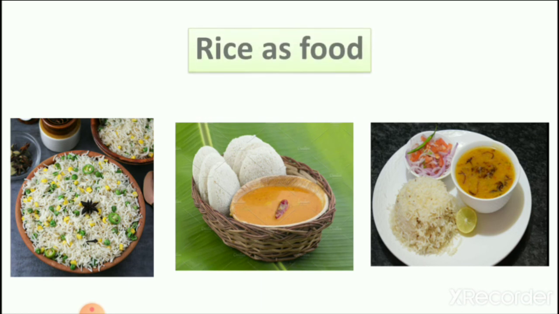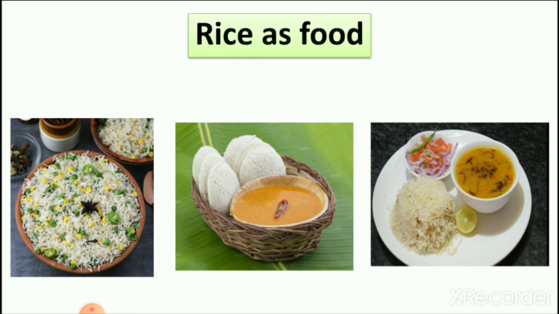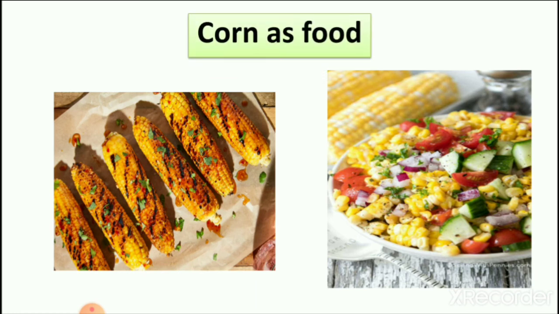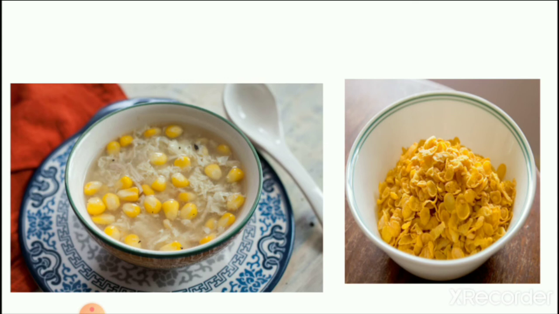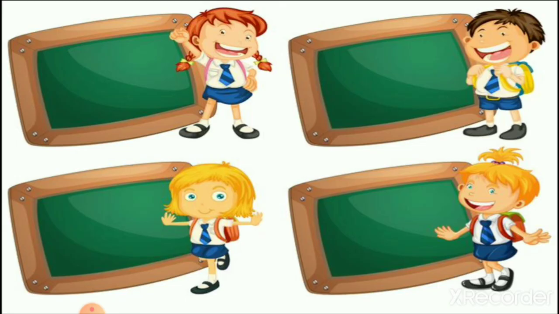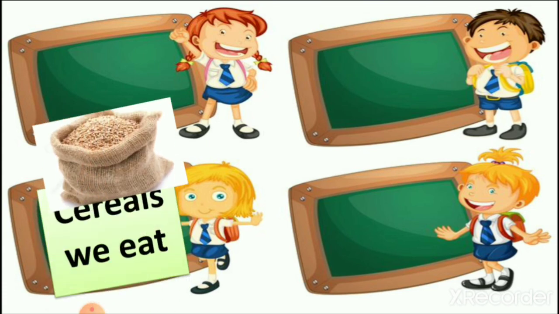Then we saw the food we get from rice. Then we saw corn as a food. We drink a soup of corn, and we also eat cornflakes for our healthy body. And we learned about the cereals we eat.